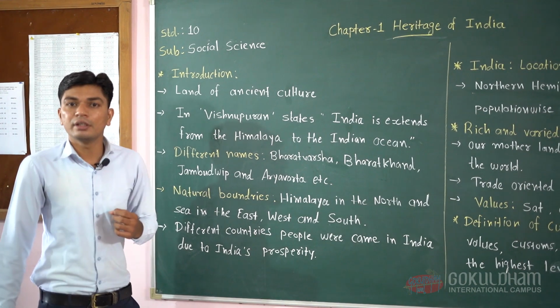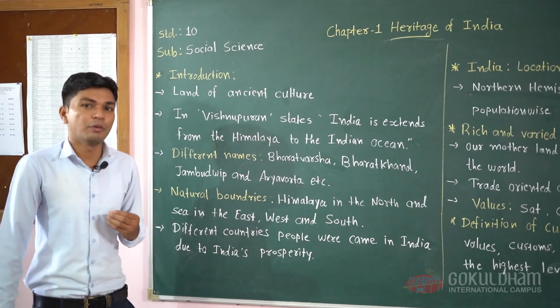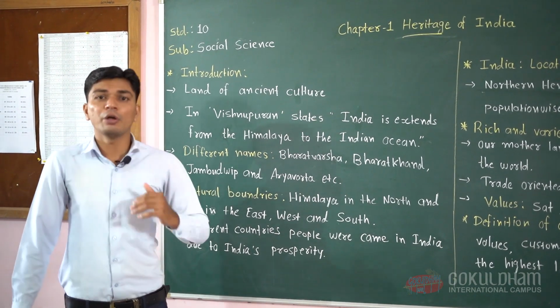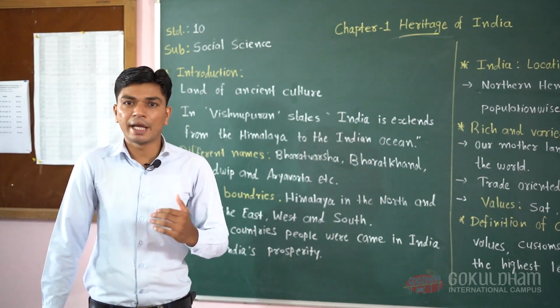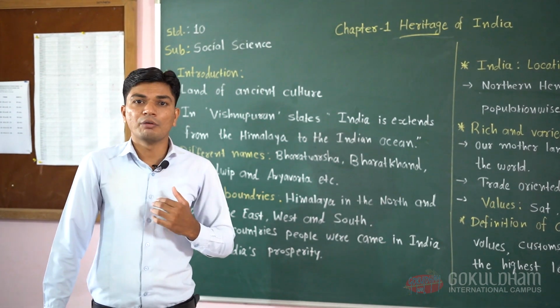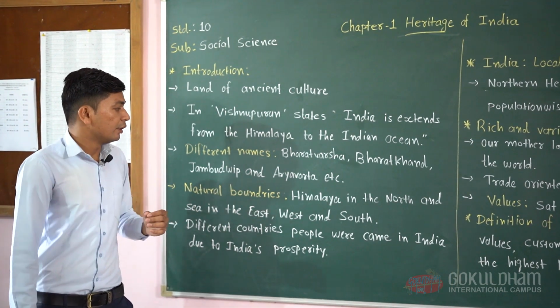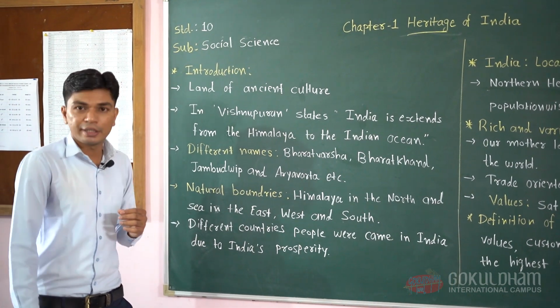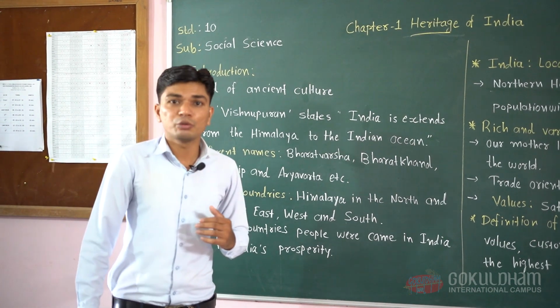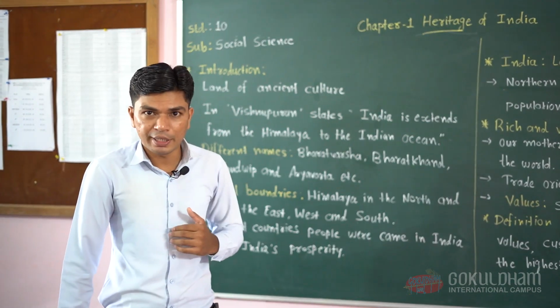Now we will see the natural boundaries of our country. You have already learned it in 9th standard. We are covered with natural boundaries, such as the Himalaya in the north direction, which protects us.